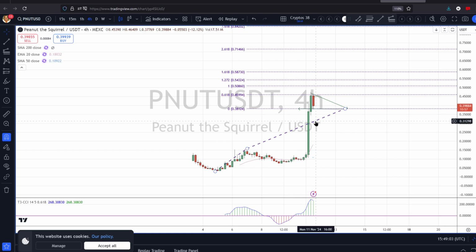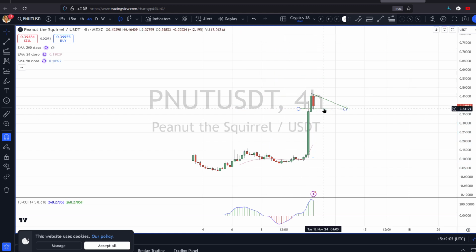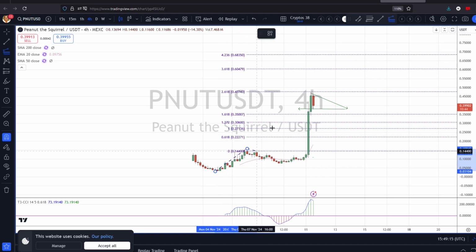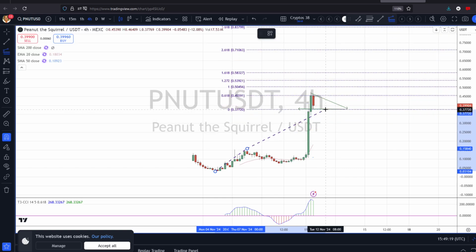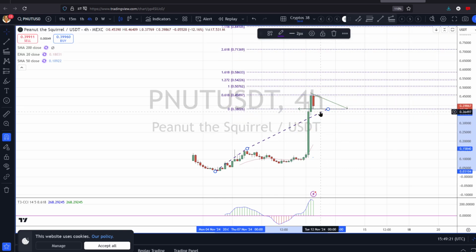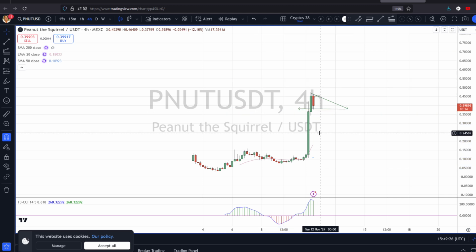So here, I think, great, we've had this lovely listing. I'm looking for a wave 4 here in PNUT, and I'm looking for it to continue higher. And just to repeat, I'm going to measure this wave 1 when we bottom, because we could come a bit lower. I'm not going to measure it until we do, but if this was the bottom, that's how I do it. So that's what I'm looking for in PNUT.